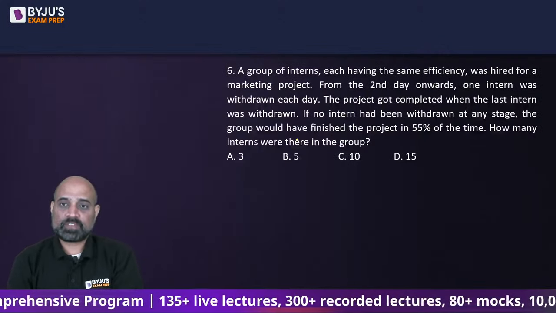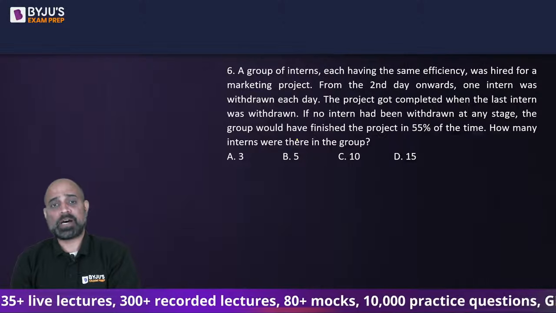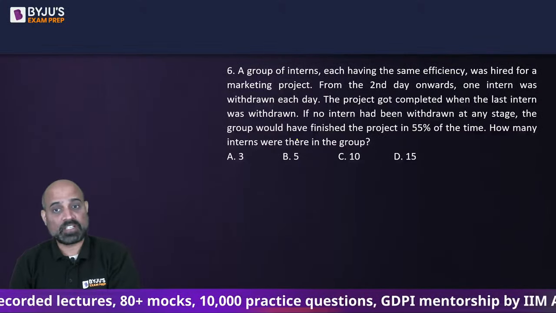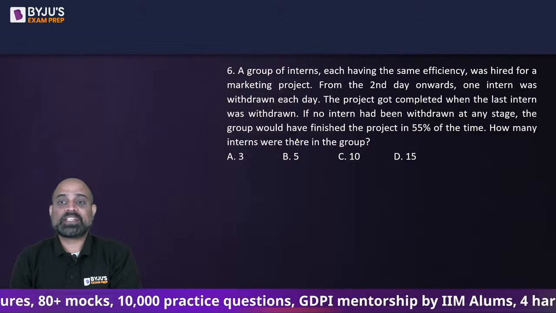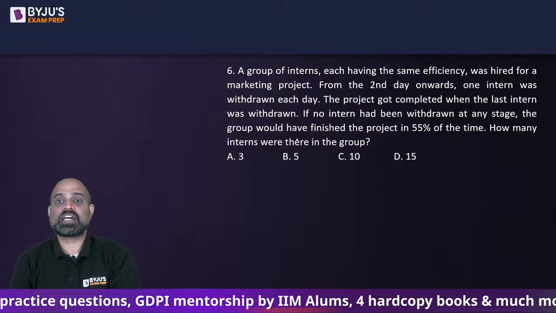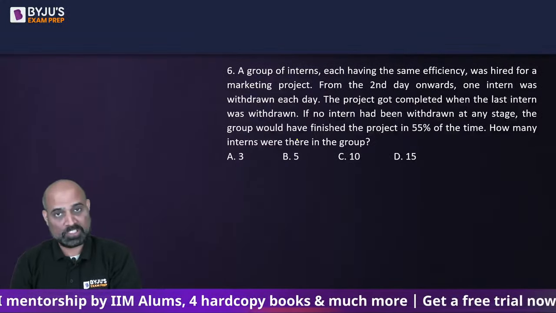Next one. A group of interns, each having the same efficiency, was hired for a marketing project. From the second day onwards, one intern was withdrawn each day. The project got completed when the last intern was withdrawn. If no intern had been withdrawn at any stage, the group would have finished the project in 55% of the time.